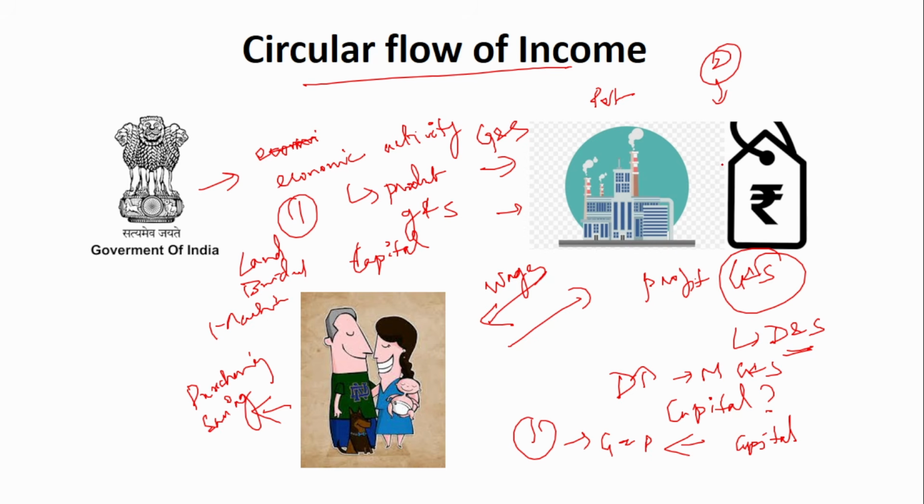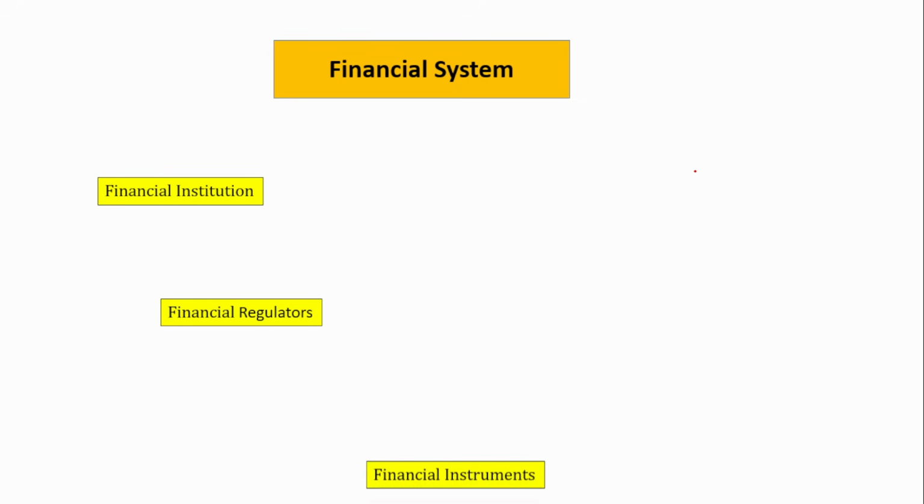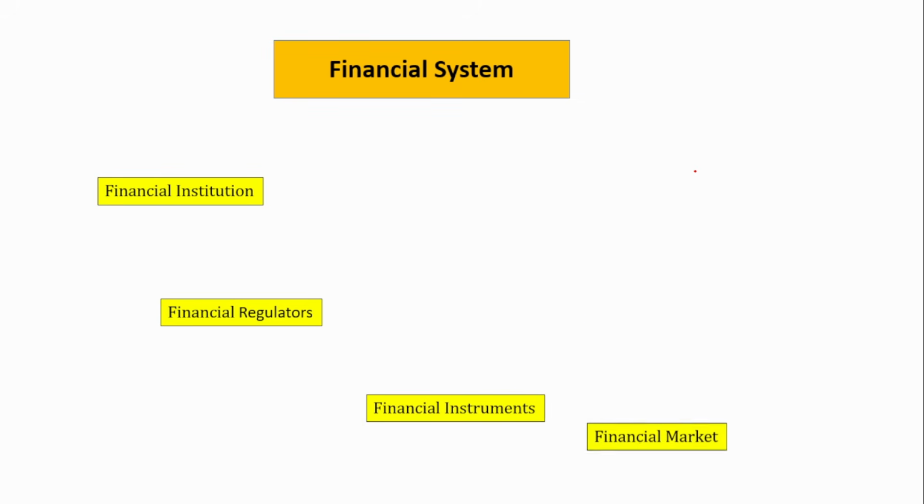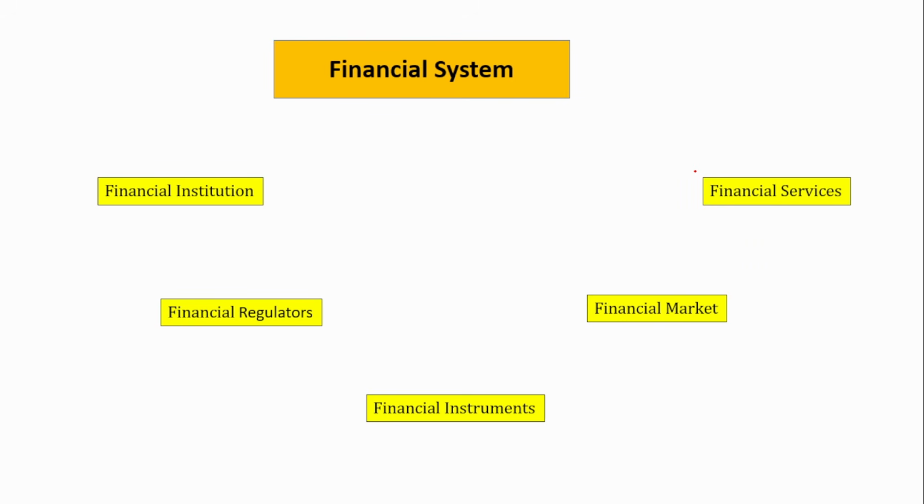Now, how to get this capital? To whom should we ask for the capital? That is when the financial system comes into place. So the financial system, if you see, majorly consists of the financial institutions, financial regulators, financial instruments, financial market, and the financial services.